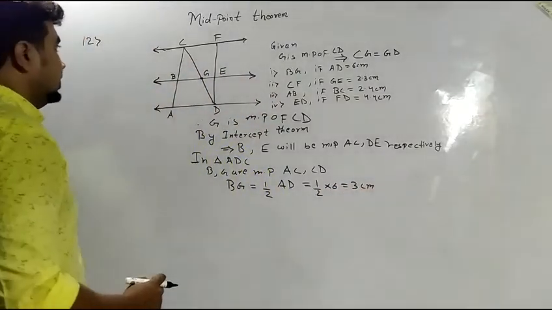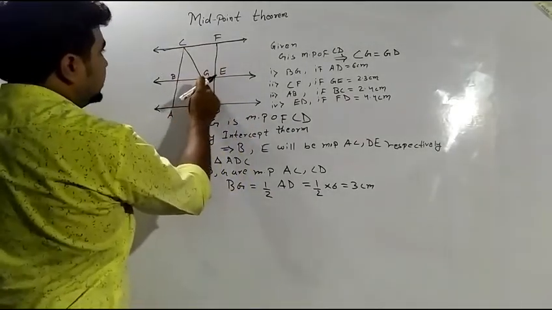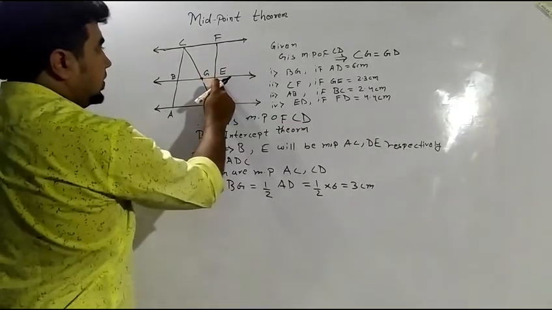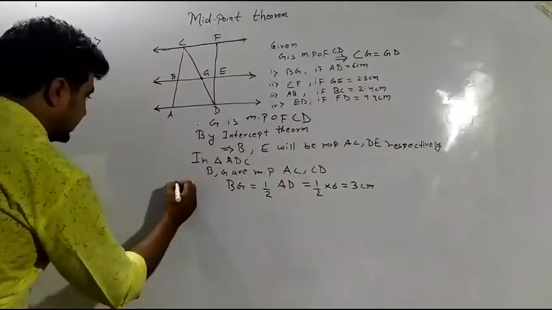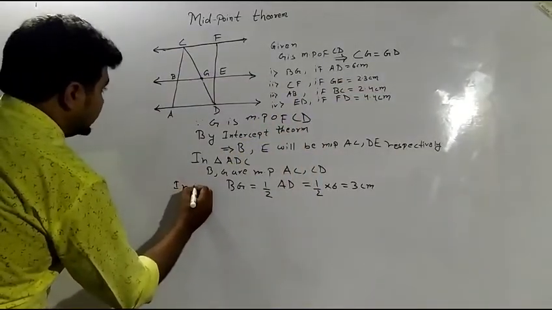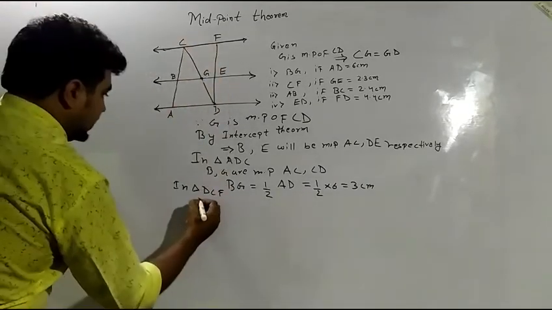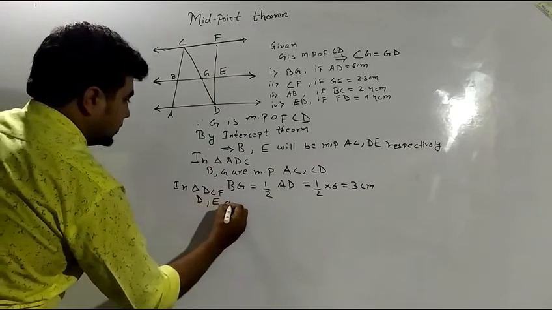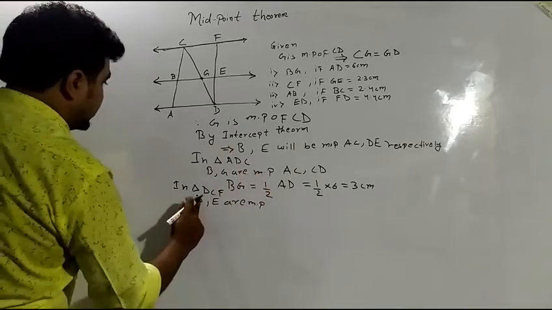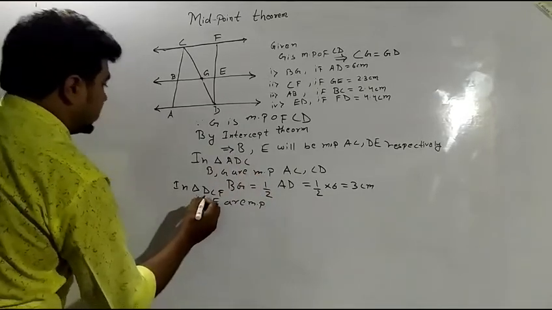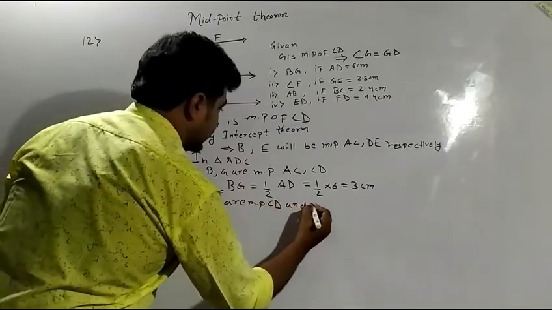Now CF is this part. This is also a triangle. G is a midpoint, E is also a midpoint. GE is given to us as 2.3 centimeter. In triangle DCF, G and E are midpoints of CD and FD.